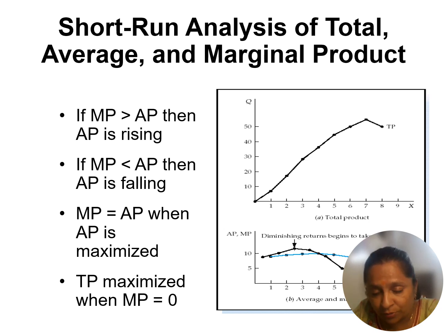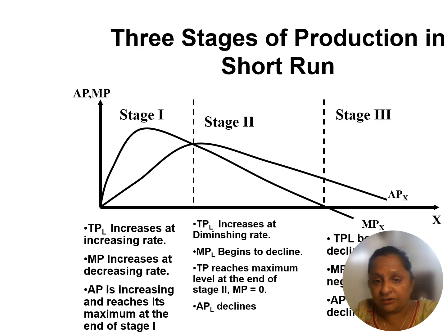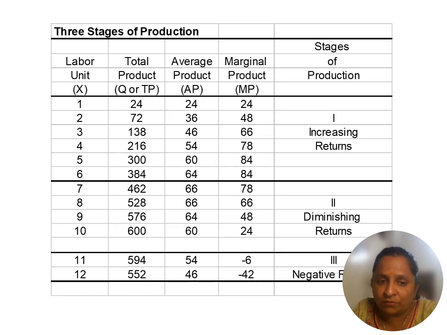Here we can say that total productivity is increasing at a diminishing rate till the stage when AP and MP are equal. When total productivity is highest, our marginal productivity is 0, and when it is decreasing, our marginal productivity goes to the negative form. These are the stages: stage 1, stage 2, stage 3. So I think this is very clear to all of you.